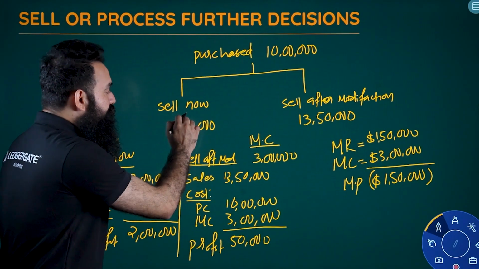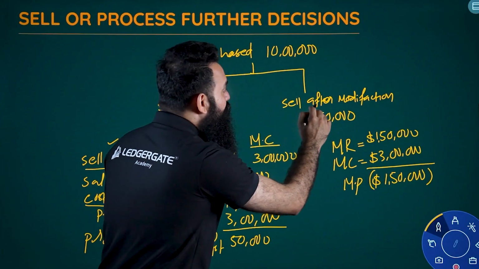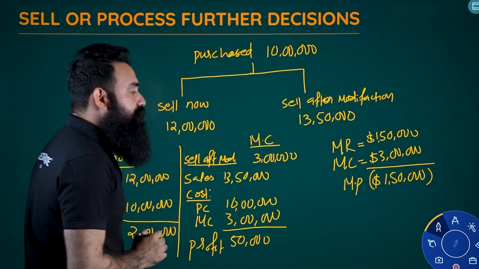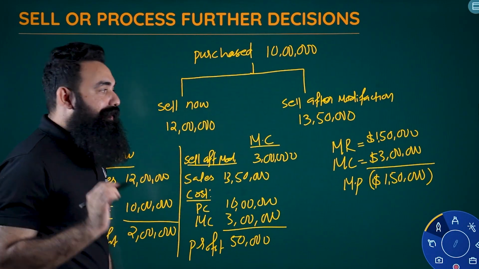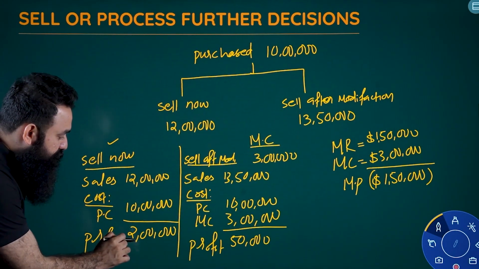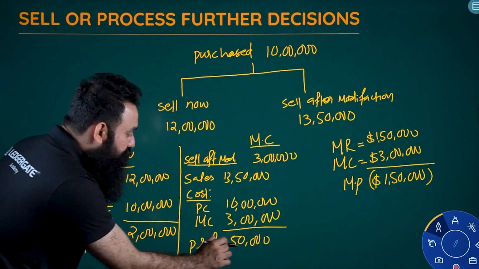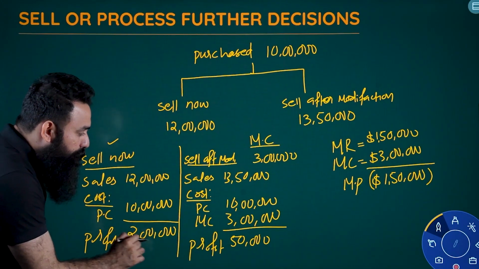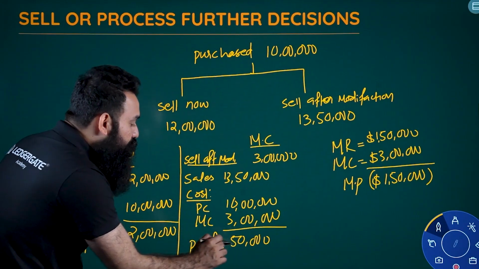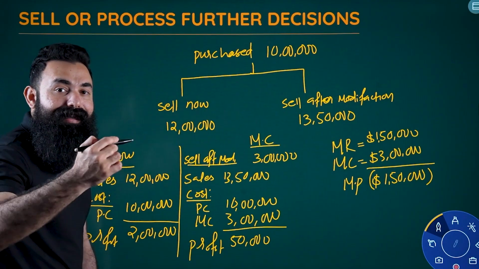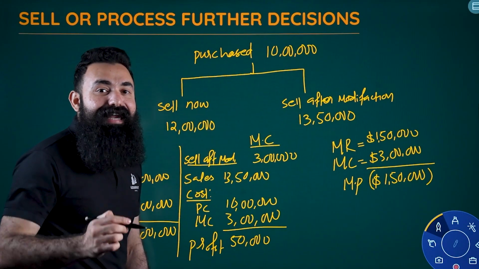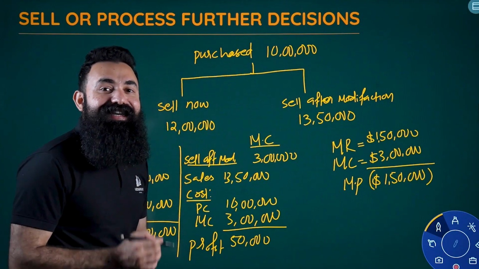Instead of selling here, if we sell here, our profit will be decreased by 1,50,000. Then we don't want to sell after modification. Here also we can see, instead of selling here, if we sell over here, our profit is going to decrease. 2 lakh will become 50,000. That means 1,50,000 will be decreased. So this is how we can take the sell or process further decision in short.